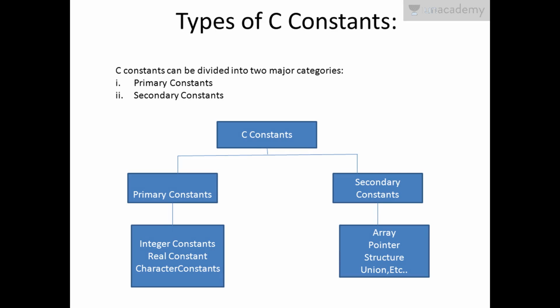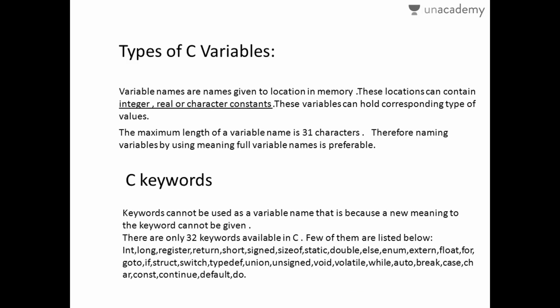When we go deep into this, I'll tell you that there are two types of constants in C. They are primary constants and secondary constants. Today we'll be learning only about primary constants. They include integer constants, real constants, and character constants. These secondary constants will be learned further in the other lessons. Primary constants, we'll see them further.